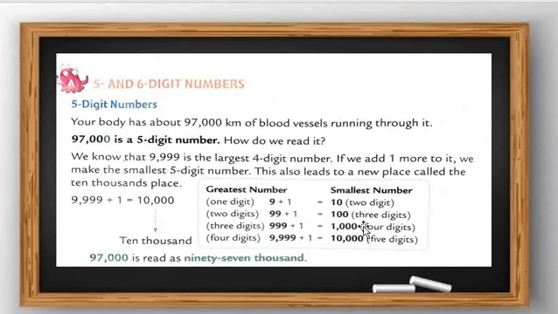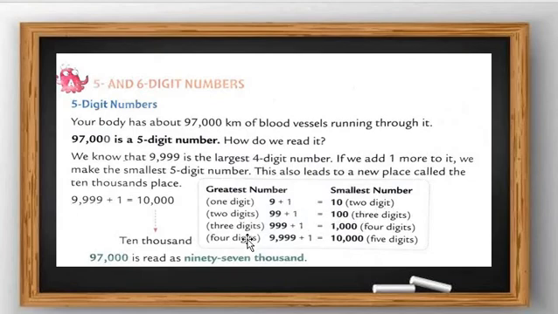Greatest number plus 1 makes the smallest number of the next size. For 1 digit, 9 is the greatest number, obviously 9, greater than 1. So 9 plus 1 is equal to 10, which is 2 digits, the smallest. Then for 2 digits, 99 plus 1 makes 100.